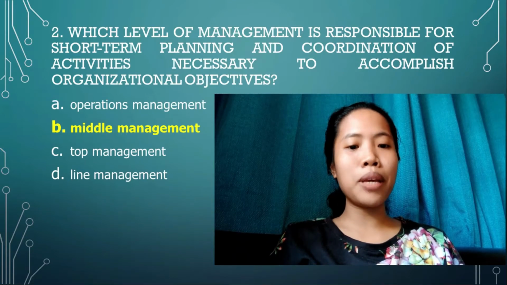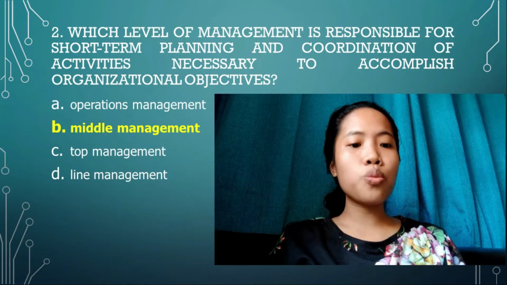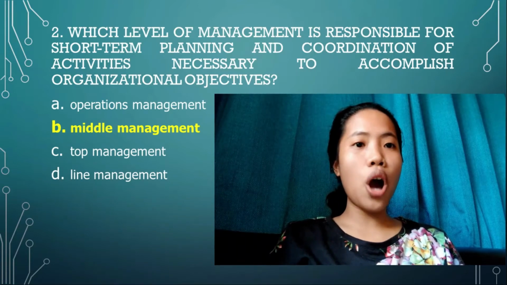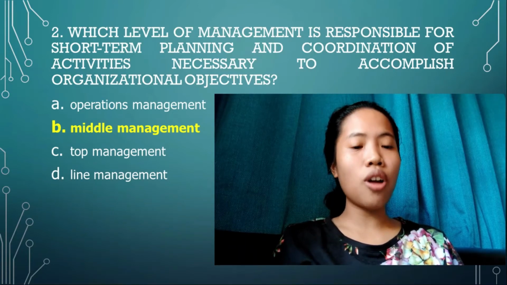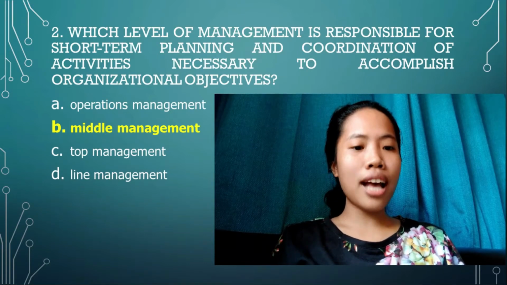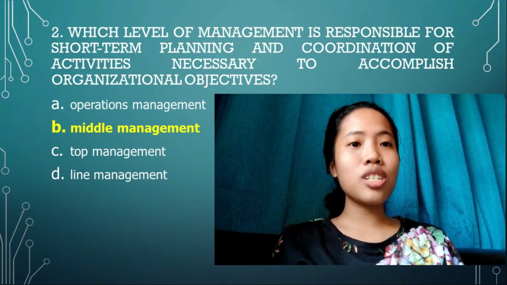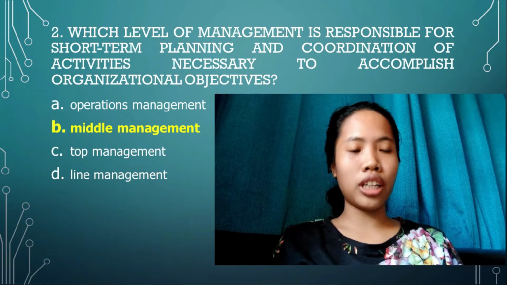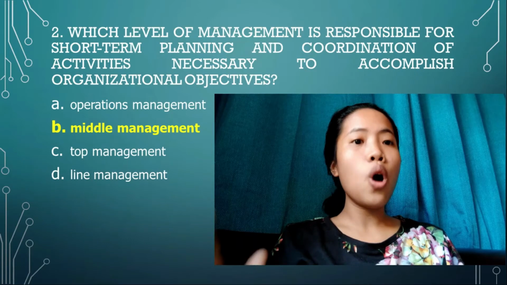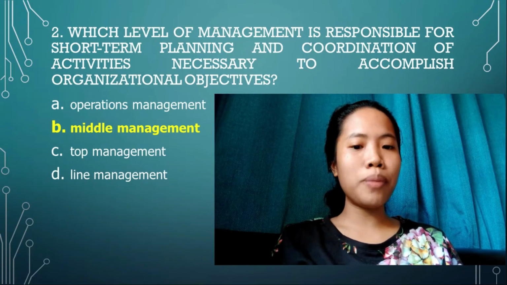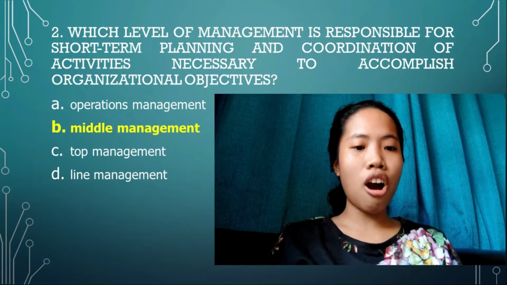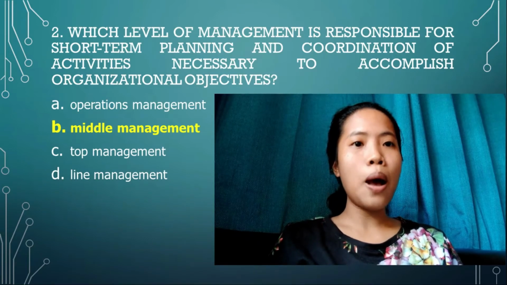The middle management, because it is the one who is responsible for the short-term planning and coordination of activities necessary to accomplish organizational objectives. In contrast, the top management is responsible for long-term planning and setting organizational objectives, while operations management is directly responsible for controlling day-to-day operation of the business.